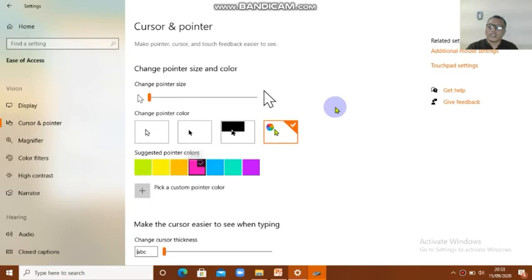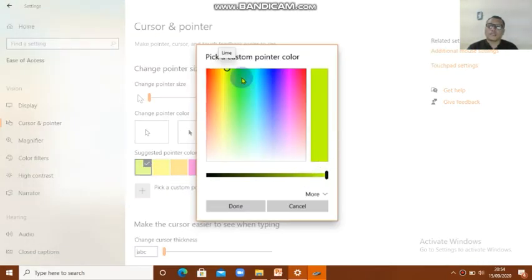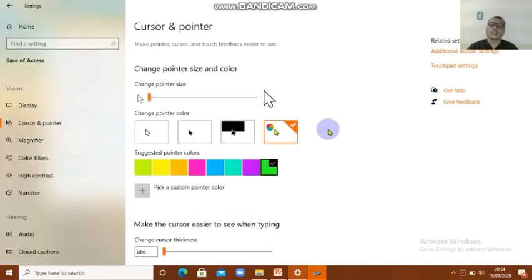Later your mouse pointer changes. But I like this one, lime. If you want to make another color, you can click this. For example, you want to choose green. Okay, done. Look at this, kids, green.